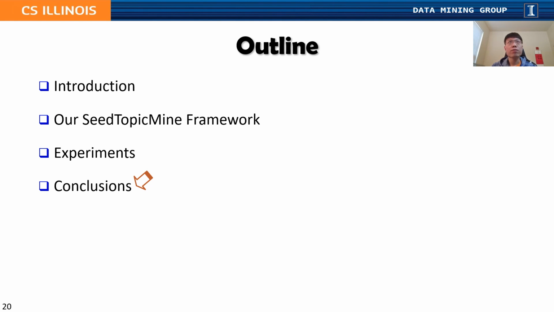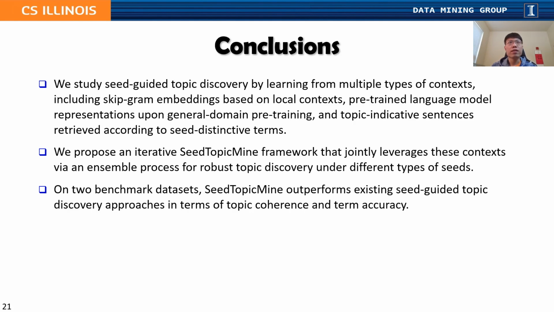To conclude our work, we study seed-guided topic discovery by learning multiple types of contexts, including skip-gram embeddings based on local contexts, pre-trained language model representations upon general domain pre-training, and topic indicative sentences retrieved according to seed distinctive terms.